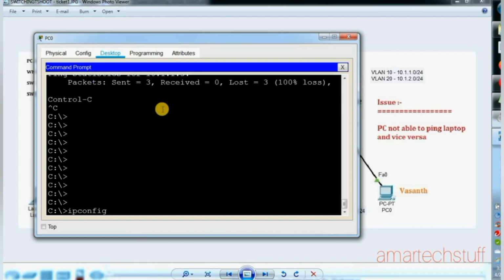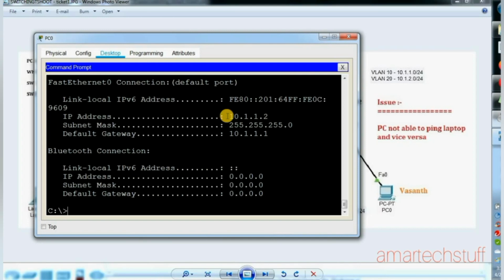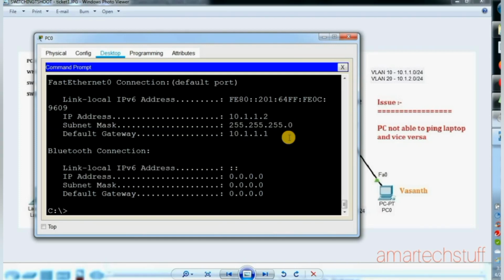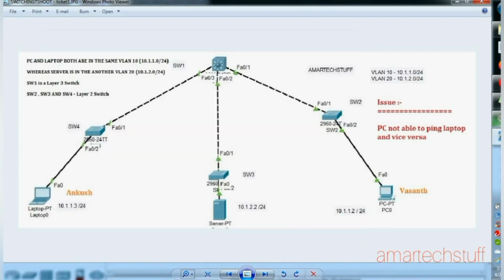IP config, and with ipconfig you can get the IP addresses and everything. So here is the IP address 10.1.1.2, which is correct. The subnet mask is also correct, that is /24. Default gateway, again we are pinging within the same VLAN, so that is not the problem. So let us check whether the interfaces on the switch are up or not. We'll check on switch 2 whether interface FastEthernet 0/2 and FastEthernet 0/1 are up or not.